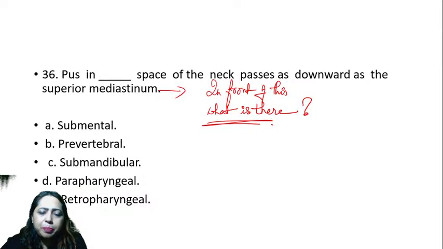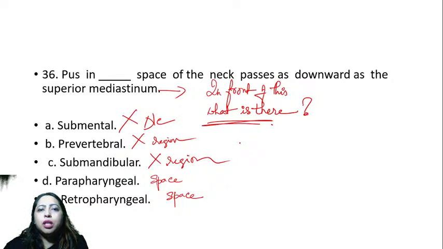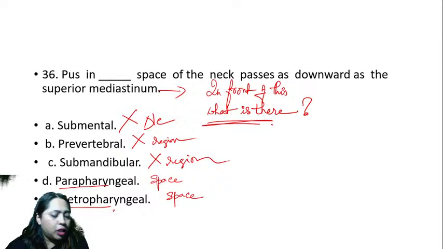Okay, it's a submental triangle. Then we have prevertebral region. It's a region, not a space. Then submandibular region. Then you have parapharyngeal space. Correct. This is a space. So which are the things that we are going to eliminate? 1, 2, 3. Why did we eliminate them? Because this is a triangle, this is a region, this is a region. That's why we eliminated. So what is there? We have parapharyngeal space. We have retropharyngeal. Which one?